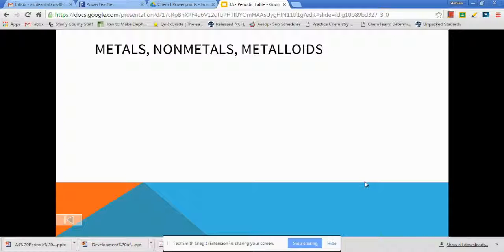So we had a scientist whose last name was Moseley, and he actually set up the periodic table in the way that we look at it now with increasing atomic number. So every element increased by one proton from left to right, increasing the atomic number, changing the element, and thus changing the properties. We have this law called the periodic law, and all that states is that